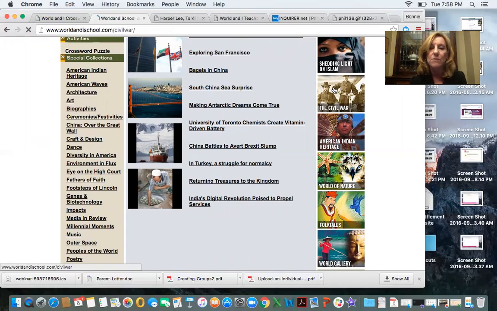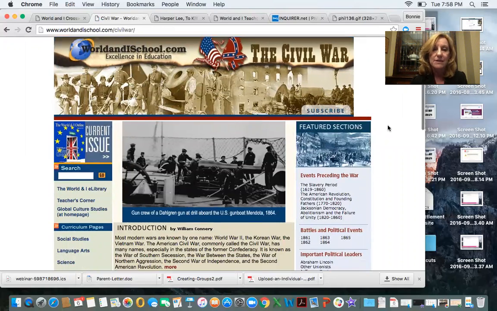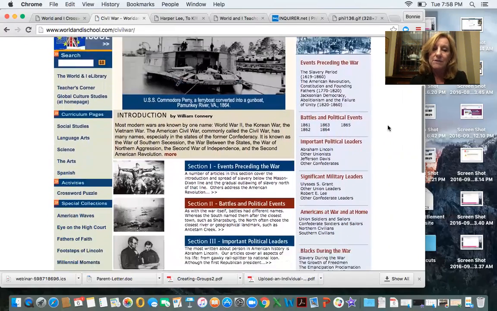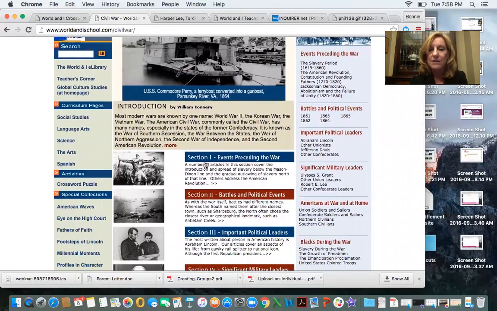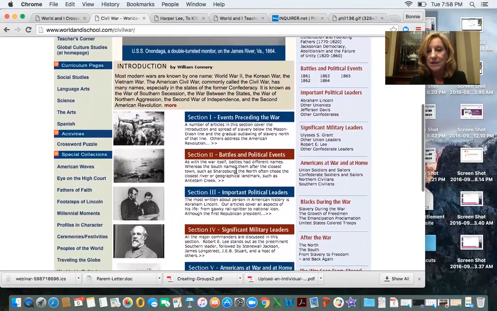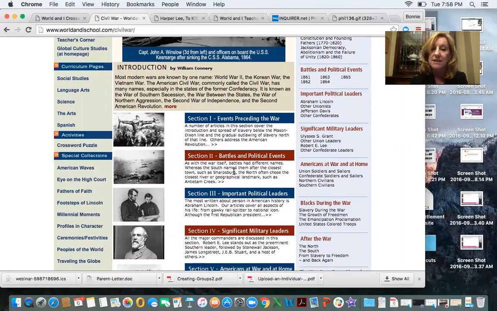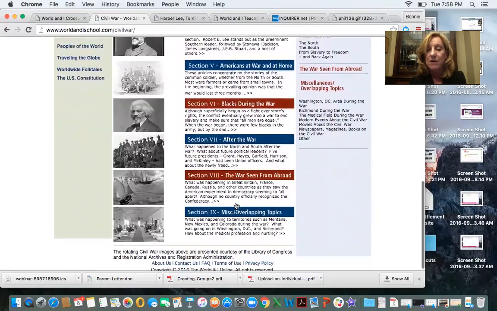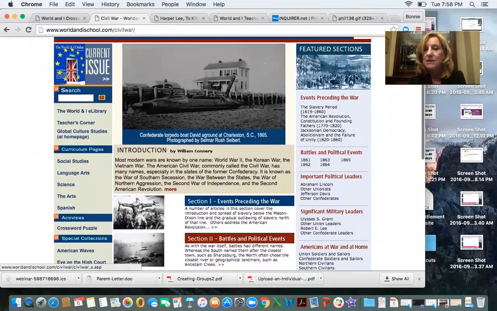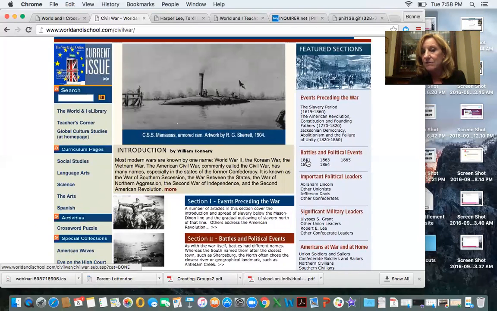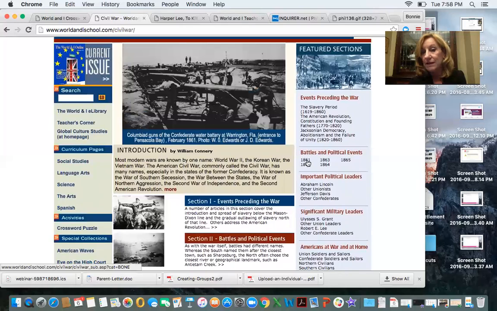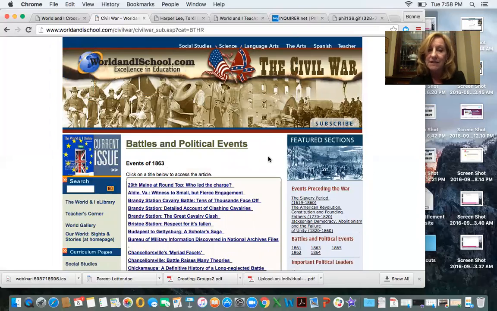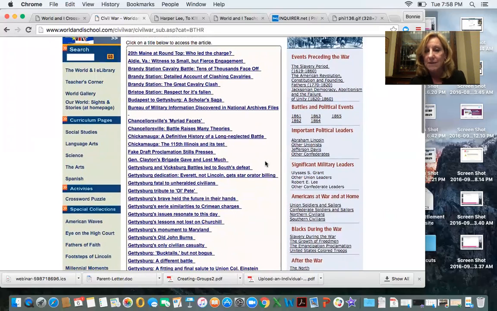For instance, the Civil War, if I click on that one, you'll see that it's arranged in different sections here in the middle, with section 1 being events preceding the war, then section 2 being about battles and political events, section 3 important political leaders, and so on. So there's different sections here in the middle part that deal with the Civil War. But you can see over here on the right that you can also sort by the year of the war. So if I wanted to look at 1863, I could click on that, and I have events of 1863 that happened during that time.